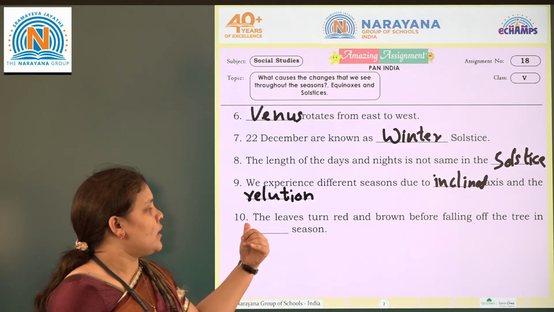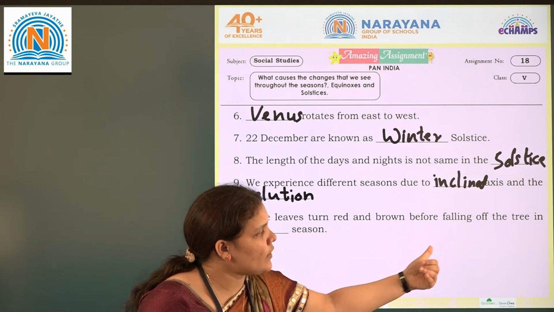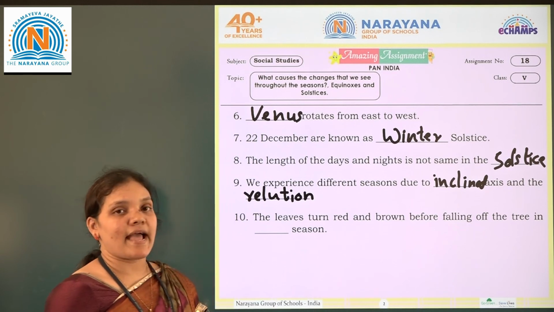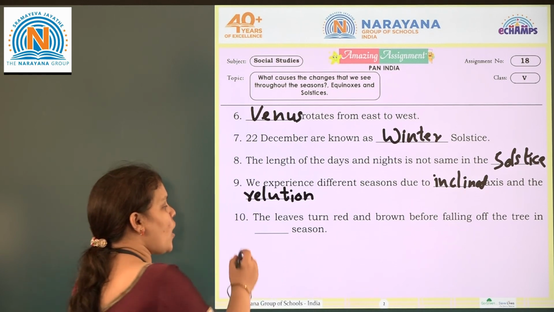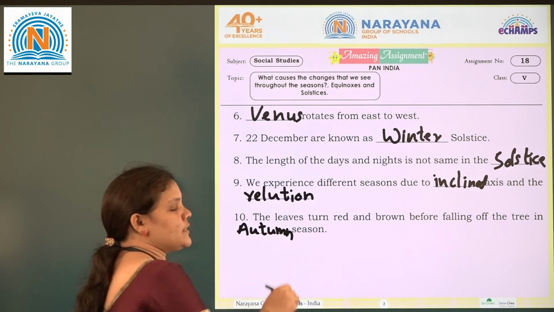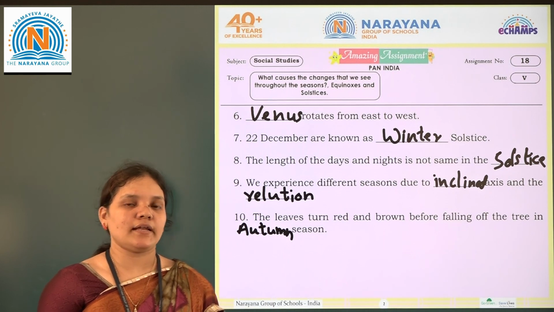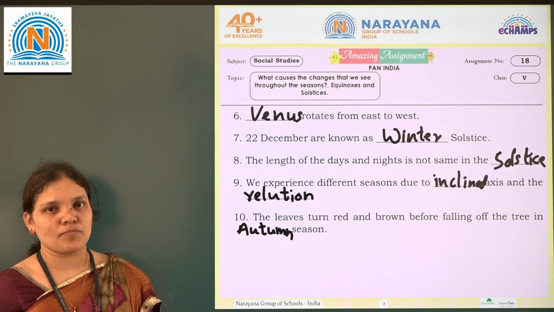Next, the 10th one: the leaves turn red and brown before falling off the tree in dash season. During the autumn season, as I said, the leaves fall off the trees, and during the spring season new leaves appear.